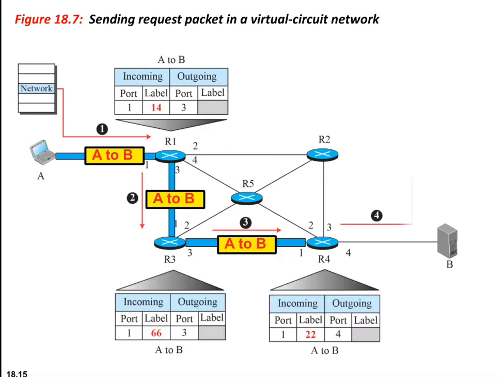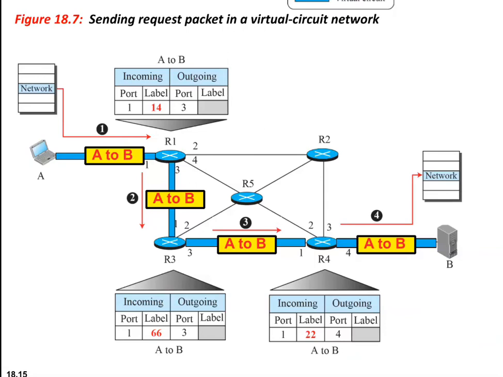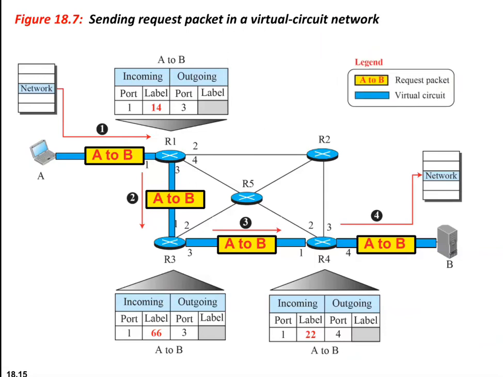In the setup phase, which is the first one, the source address and the destination address are used to make the table entries for the connection oriented service. There are 2 packets which need to be sent: one is the request packet, the other is the acknowledgement packet, which need to be exchanged between the sender and the receiver.